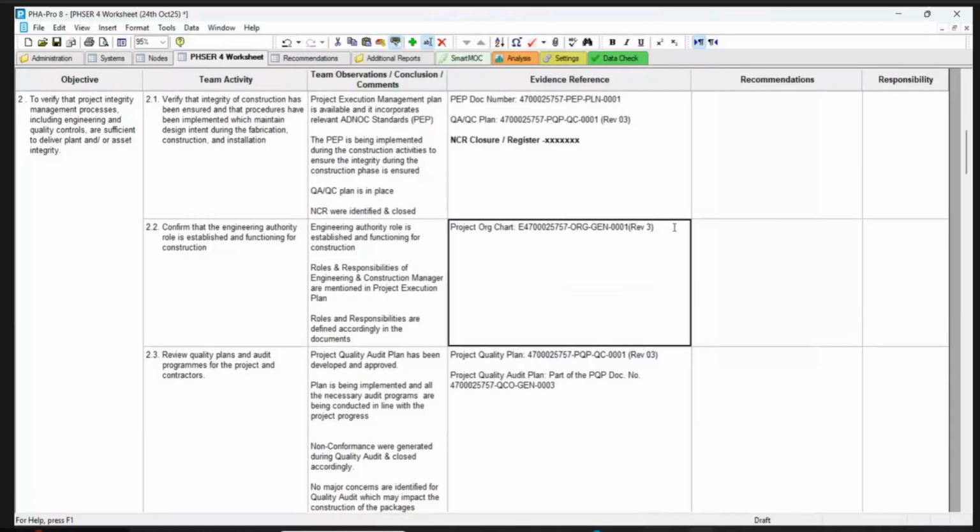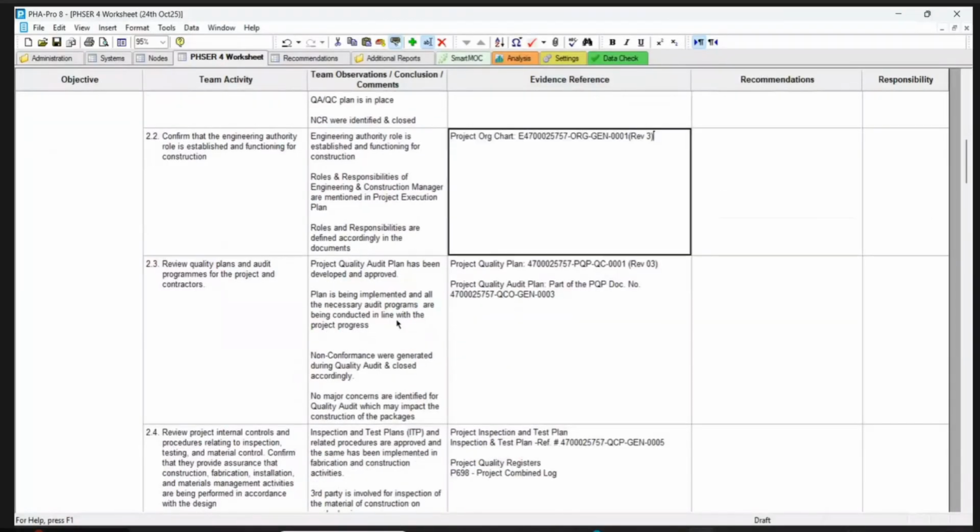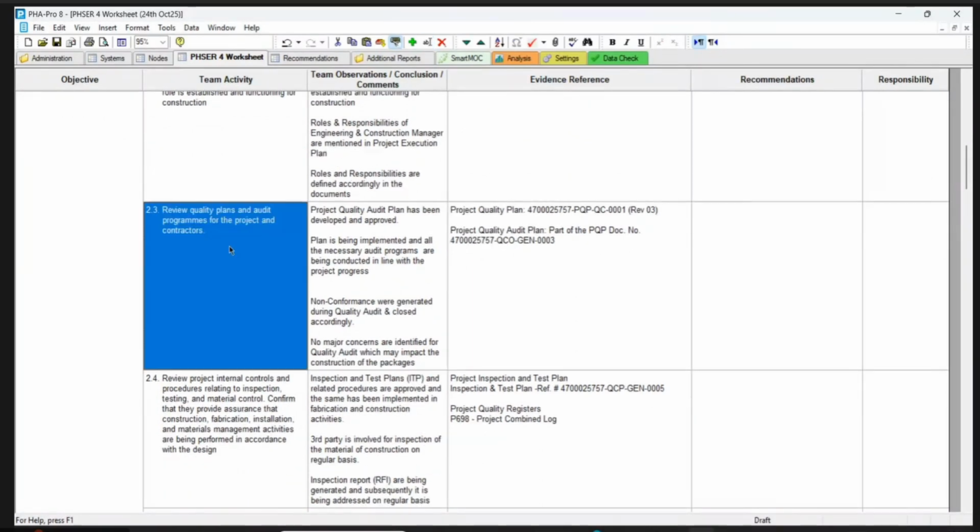Organization chart. So this is a good evidence to understand the roles and responsibility of the project management team. Review quality plans and audit programs for the project and contractor.